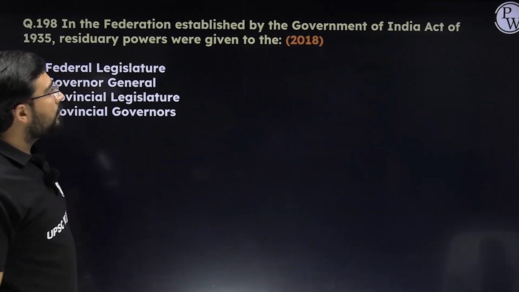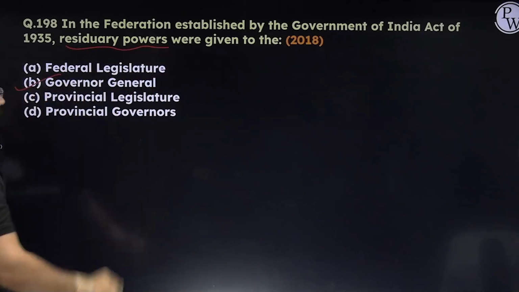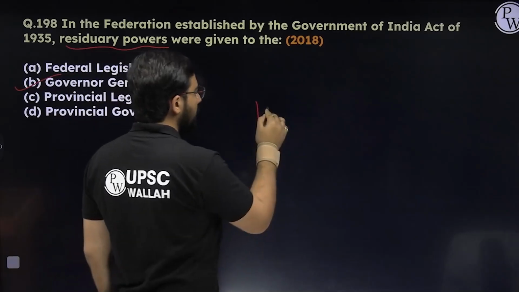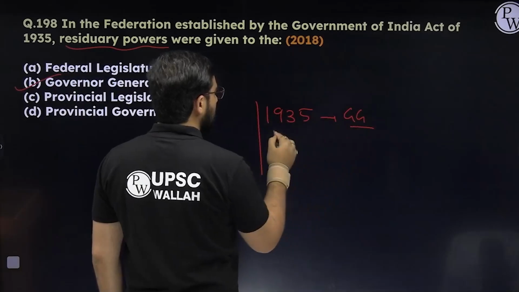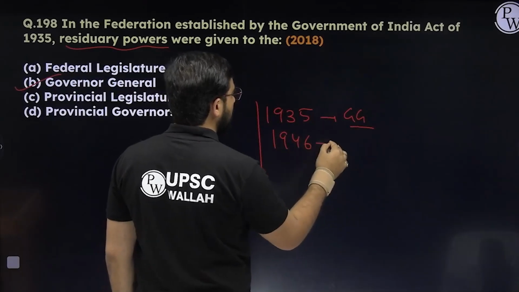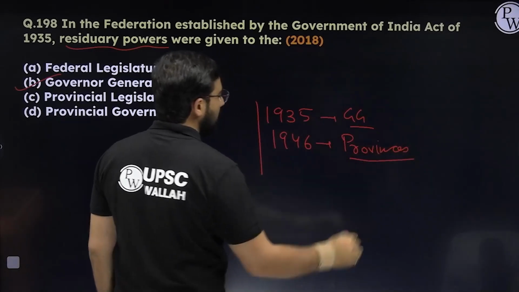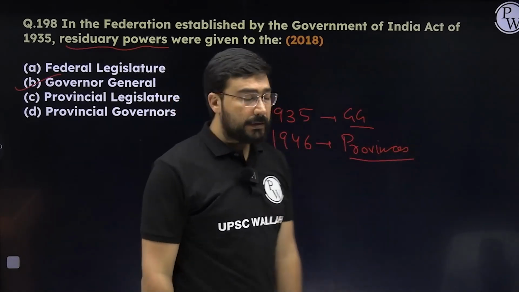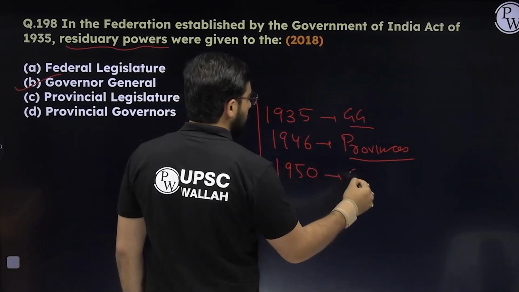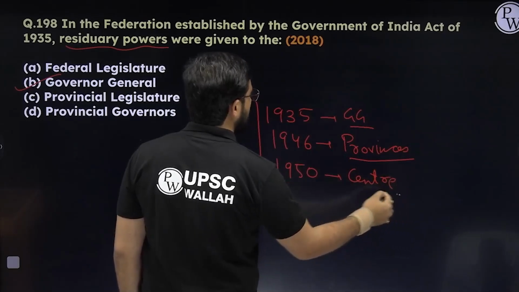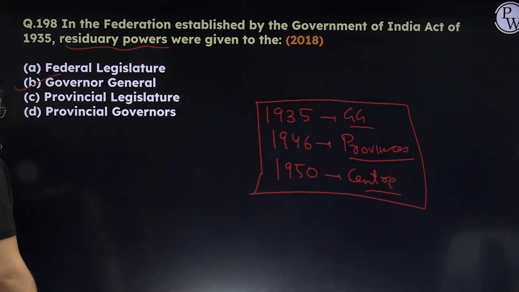In the federation established by Government of India Act of 1935, residuary powers were given to Governor General. Okay, you can remember a table. 1935, residuary powers were given to Governor General. 1946, the Cabinet Mission Plan gave the residuary power to provinces, because they were trying to create relatively a weak center and strong provinces. But once the partition happened, all these residuary powers currently they reside with the center. This is a chart which you can remember. Okay, so here the answer is going to become B.